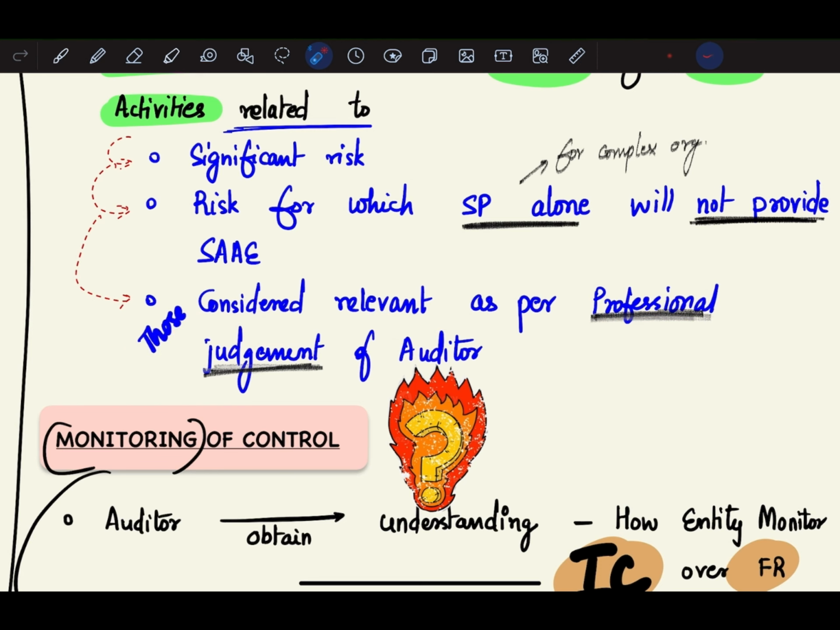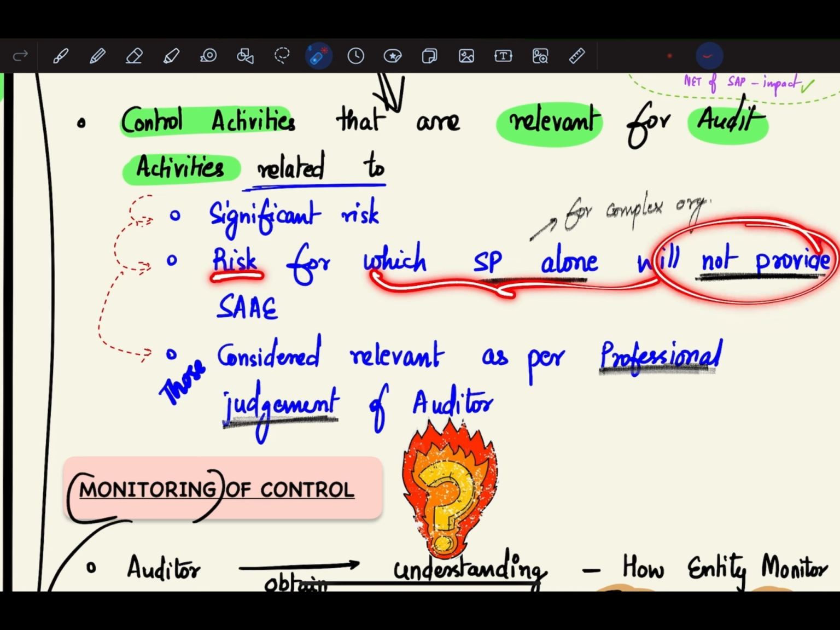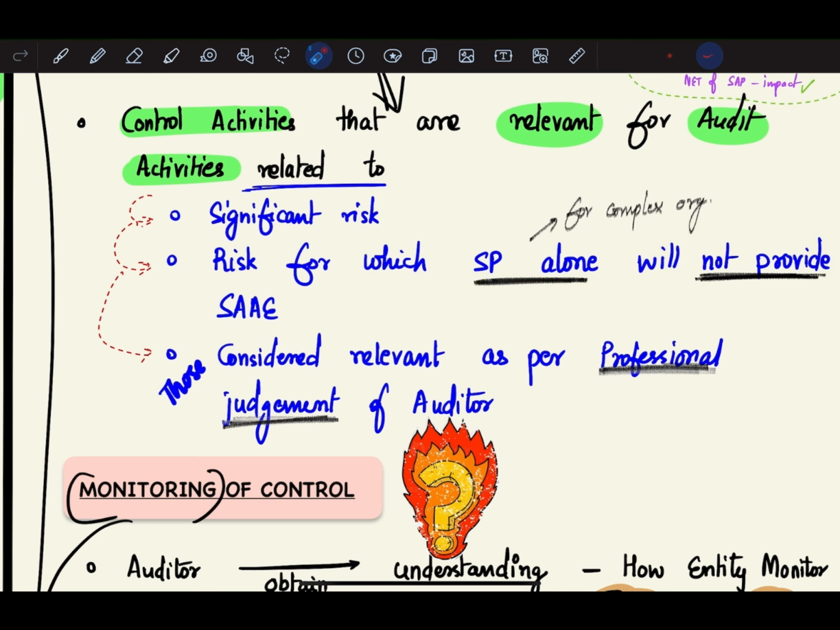So basically, here you have to remember 3 activities. Control activities are relevant for audit, especially regarding 3 activities. What are those 3 activities? Activities relating to significant risk, activities related to risk for which substantive procedures alone will not provide sufficient appropriate audit evidence, and those activities which are considered relevant as per professional judgment of the auditor. Regarding these 3, control activities are very, very relevant. Okay.